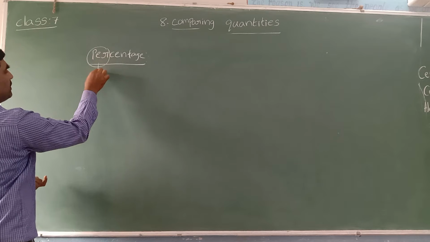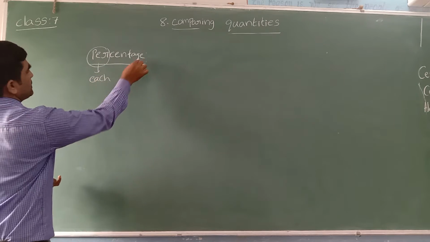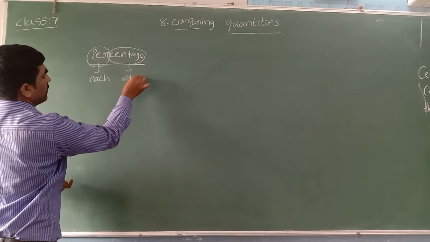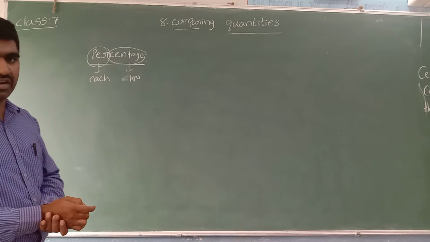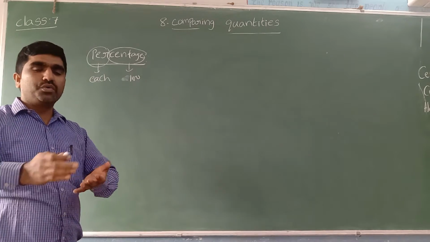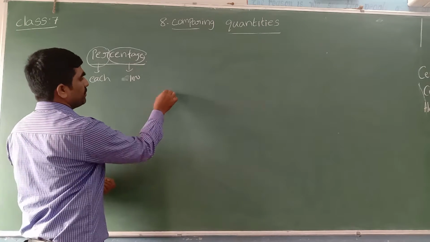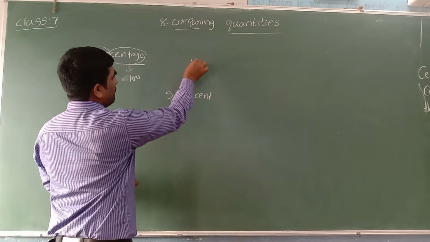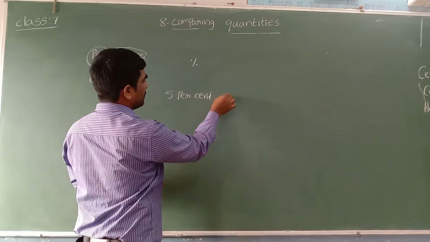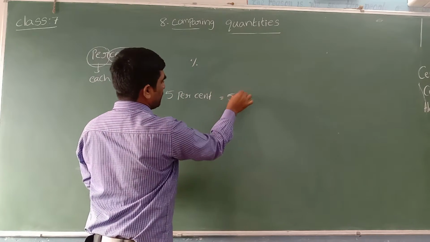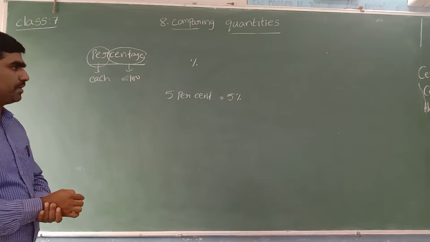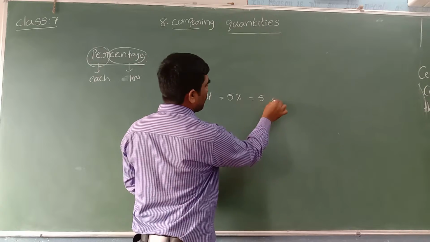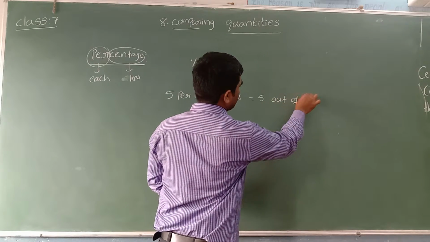Per is nothing but each. Cent means out of 100. Out of 100, each 100. 5% means out of 100. This is the symbol of percentage, and we can write 5% with the help of that symbol. What is meant by this 5%? 5% means 5 out of 100.